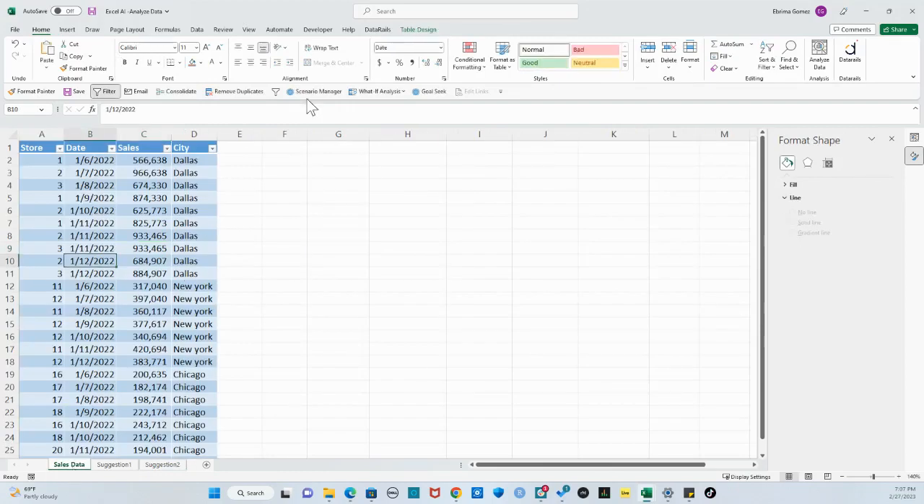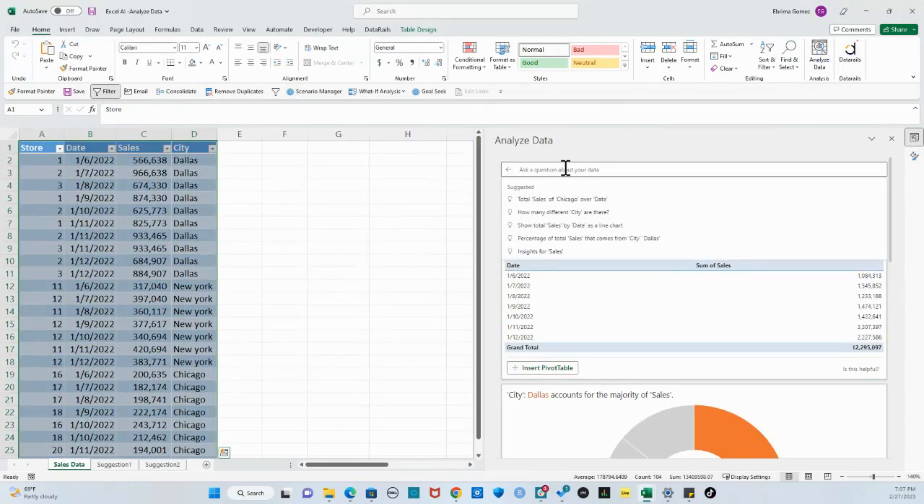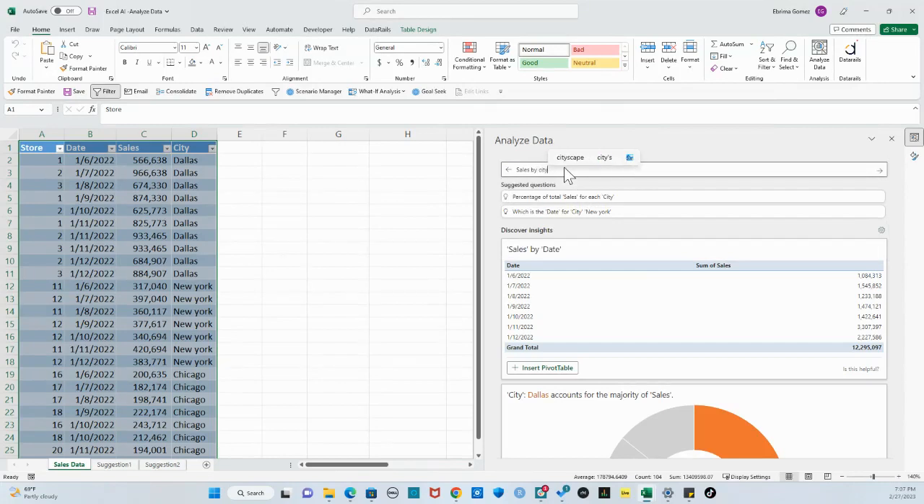So the next thing I want to do again, I want to go back to the data, click on this data over home, and then here we have the analyze data again. Let's ask Excel something else again. So let's say we want sales by city and by store.